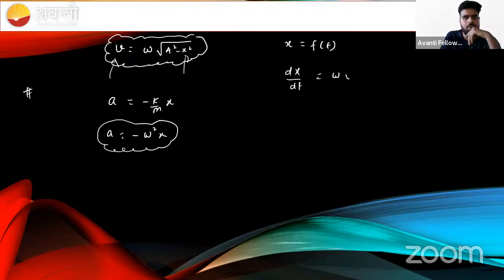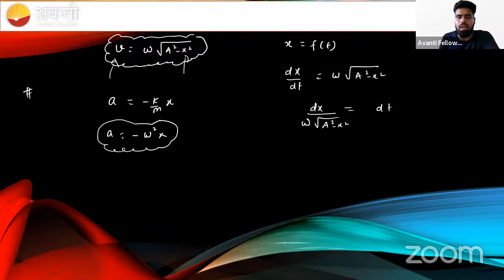Okay, so this will become omega under root a square minus x square. Sir, dx upon omega under root a square minus x square को एक साइड प्लेस करो. क्यों सर? Because x we want in one side. This will become something like this. If we put dx divided over under root a square minus x square, this will become omega t.